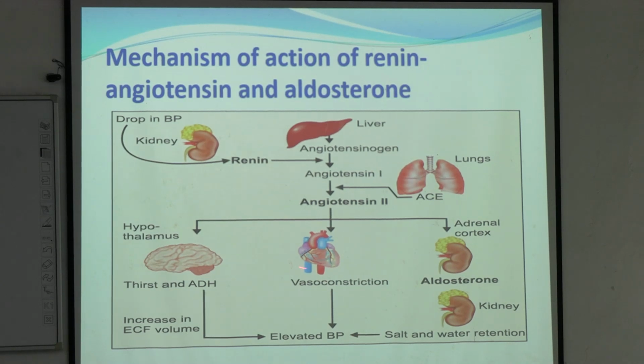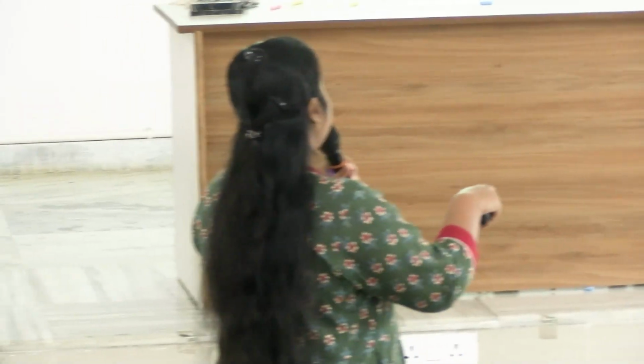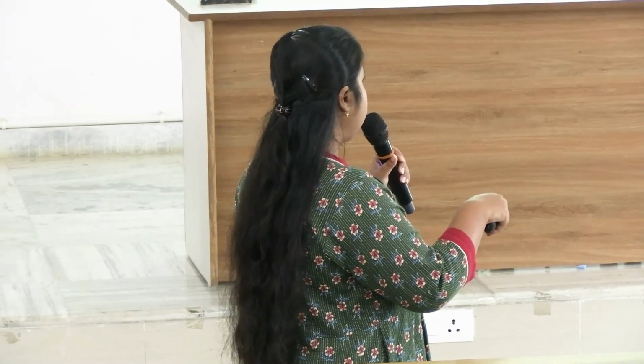In case of heart, what will happen? Angiotensin will act on heart and it will help in vasoconstriction. So by vasoconstriction, peripheral pressure can be increased, thus leading to increased blood pressure. Blood pressure মানে কি? All the capillary pressure or peripheral blood vessel pressure accumulative is known as blood pressure. So if there is vasoconstriction in cardiovascular system, that will lead to elevation of blood pressure, and in kidney from adrenal cortex,